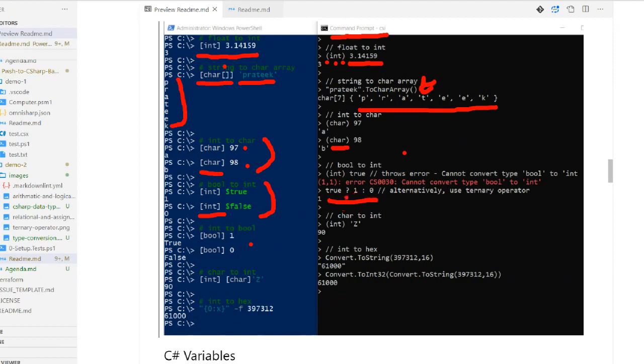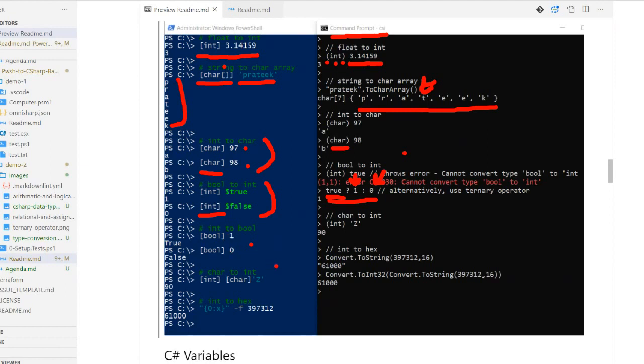But just to show you, if the expression on the left-hand side just before the question mark is true, it will return this value, and if it is false, it will return this value. When I ran this statement, true ? 1 : 0, because the statement on the left-hand side was true, it returned 1. So we can use something like this to convert our Boolean values to integers.